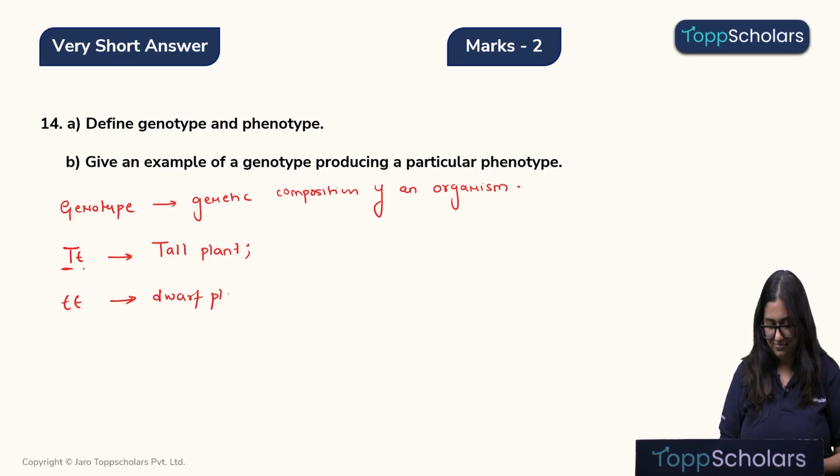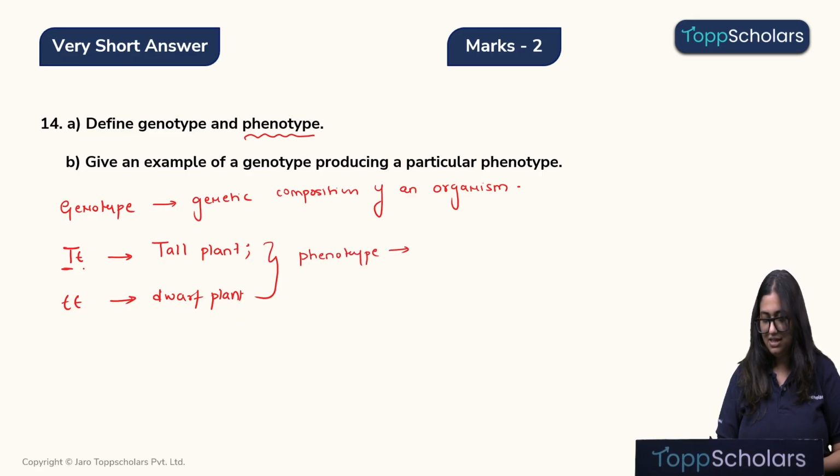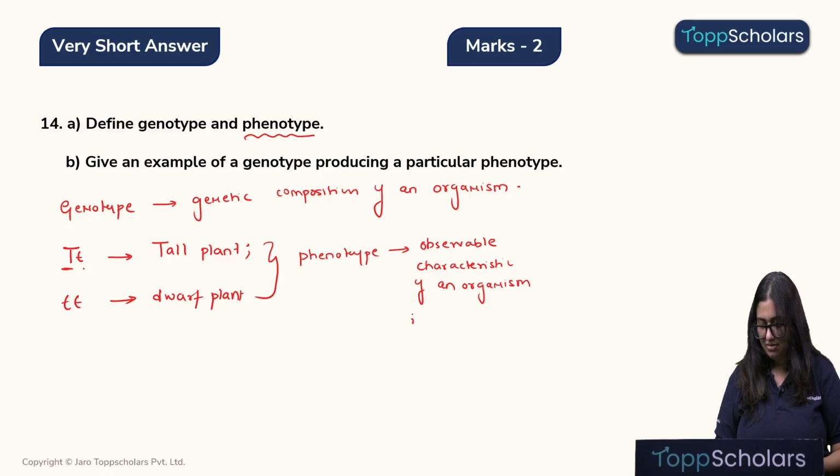Yes. So now with this example children, are you able to understand what a phenotype is? Yes. The phenotype is the observable characteristic of an organism that is decided by the genotype.